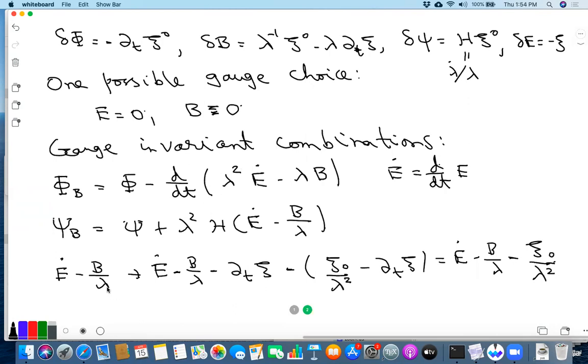If you take into account the change in lambda. But maybe this is the point: I think we should write this not as lambda but lambda bar. Then there's no confusion. Because lambda bar by definition doesn't transform.